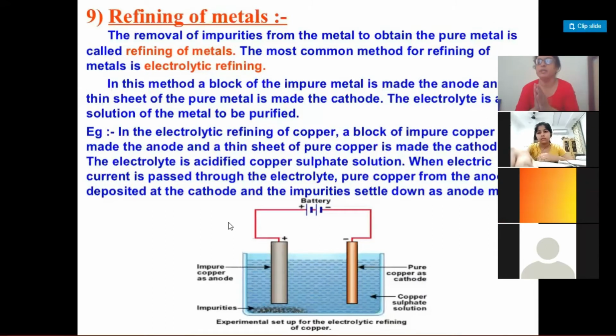And what will we take as cathode? The pure gold. A pure strip of gold.